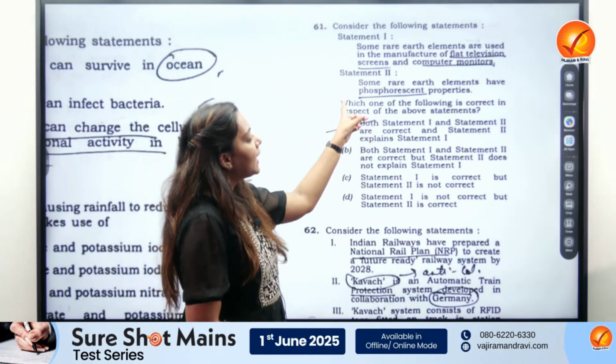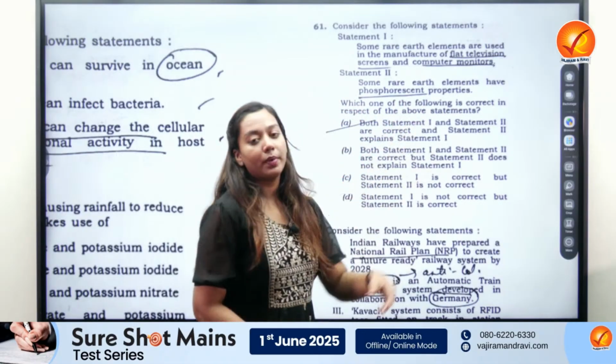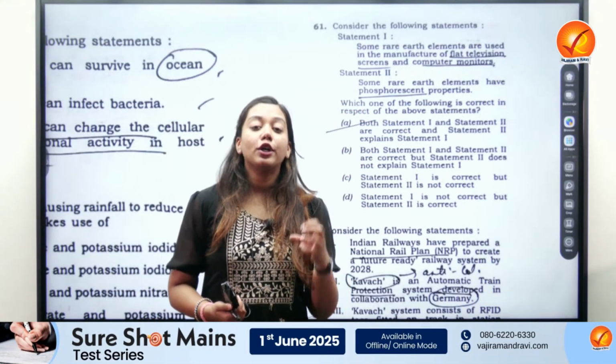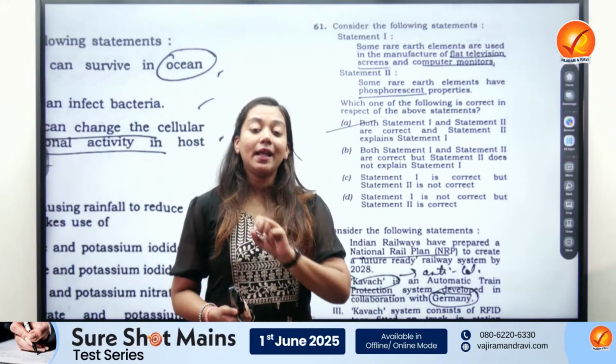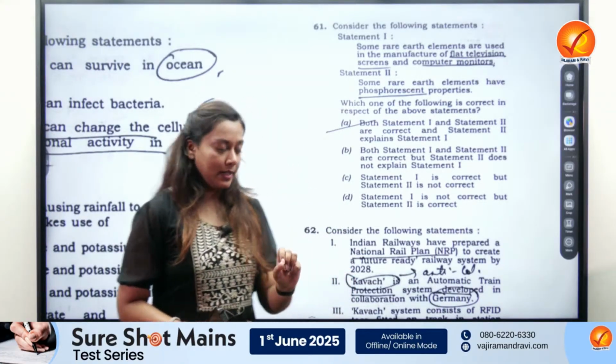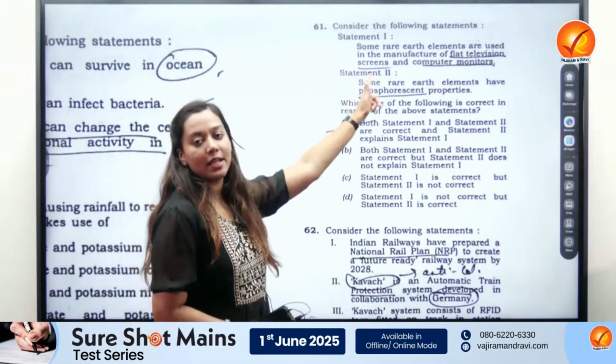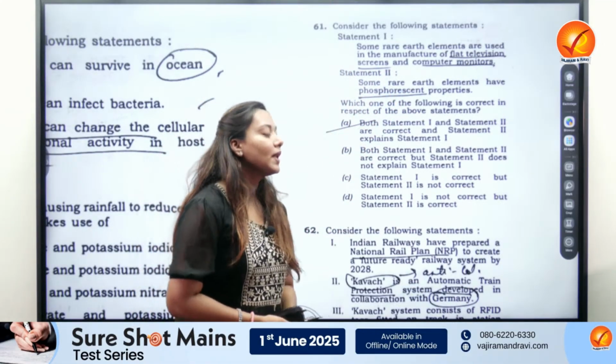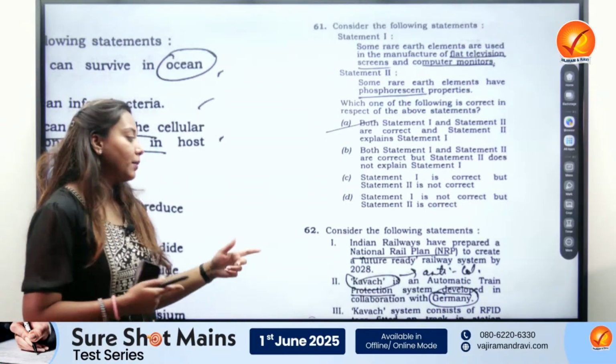And second says that they have phosphorescent properties. Because they have the layer of phosphorus, they have the property of luminescence the moment electrons trigger upon them. So obviously, because of the second, the first statement would find the application. So both the statements are correct, and statement number 2 explains statement number 1.